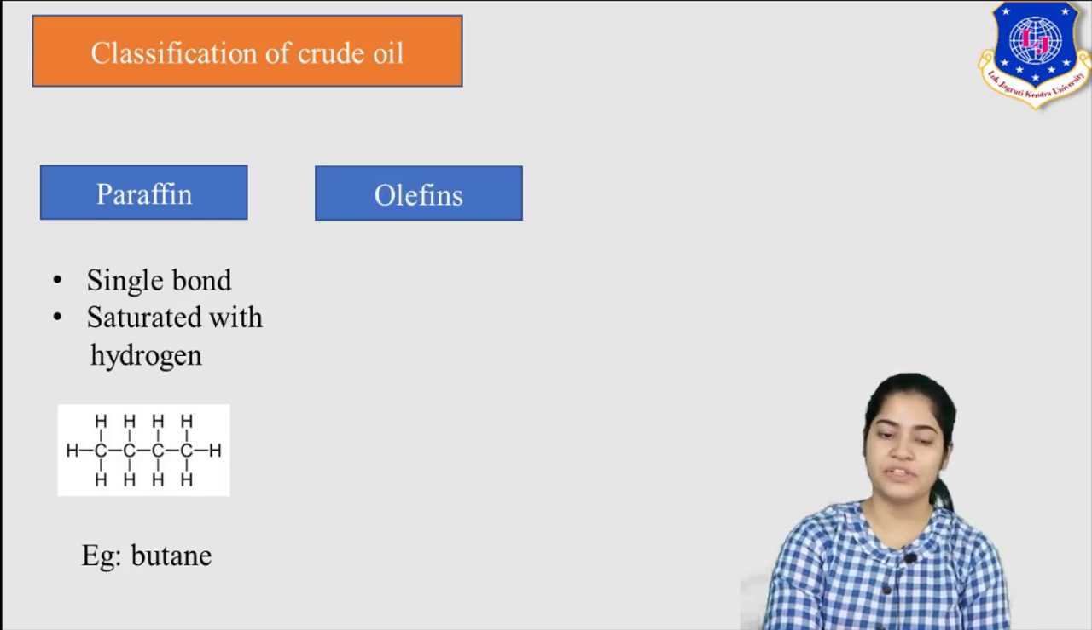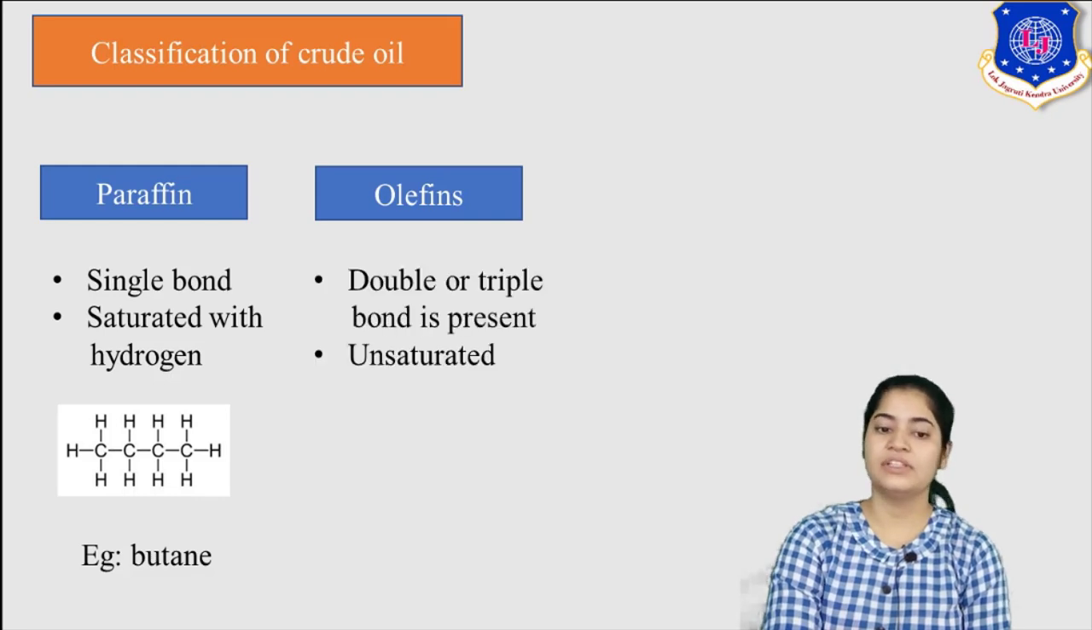Second type, olefins. So what are olefins? These are the hydrocarbons in which a double or triple bond is present. The double or triple bond presence is also known as unsaturation. This unsaturation makes these olefins very reactive. It has the tendency to react so as to get saturated.